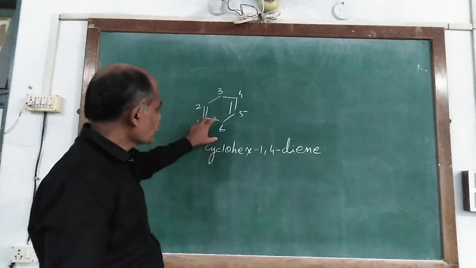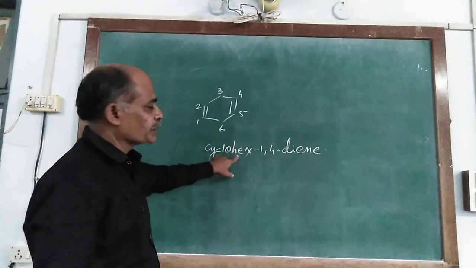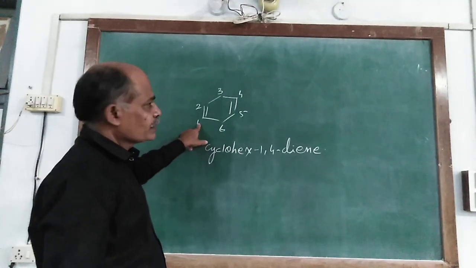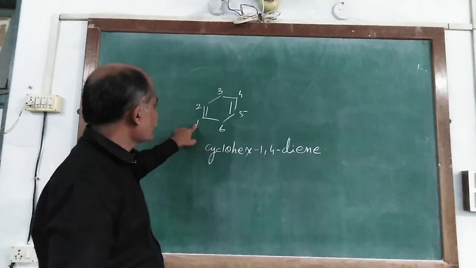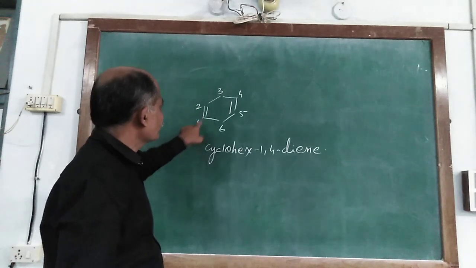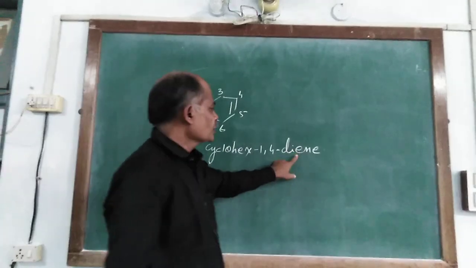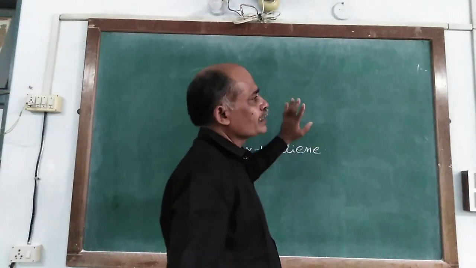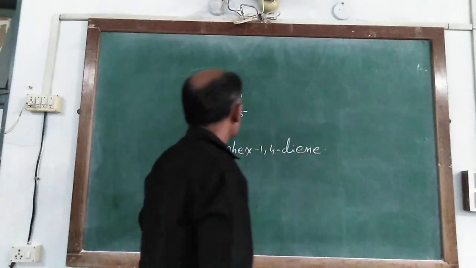Cyclohex because it consists of 6 carbon atoms, so it is hex. Where is the double bond located? The double bonds are at carbon numbers 1 and 4. So it is 1, 4. How many times? 2 times. So it is di. And double bonds mean ene and ene are used.